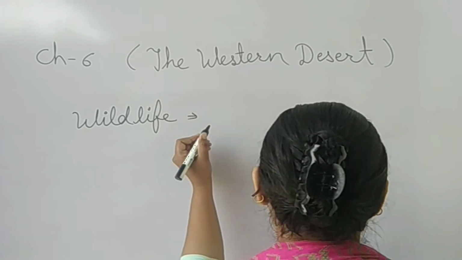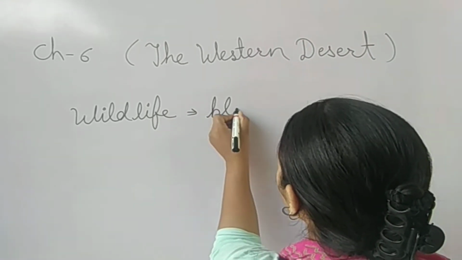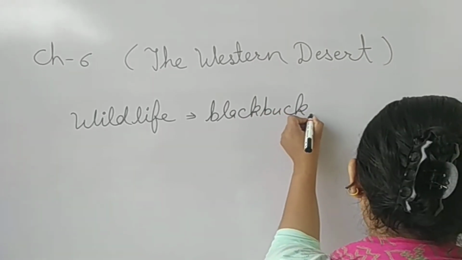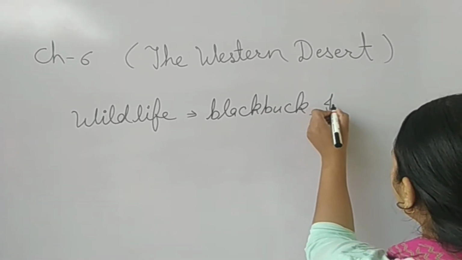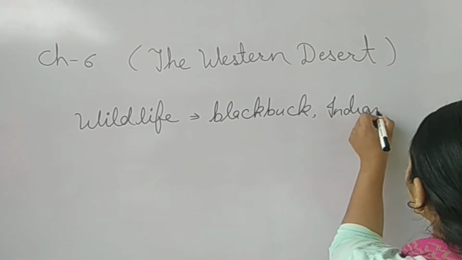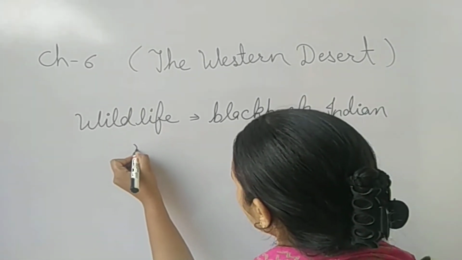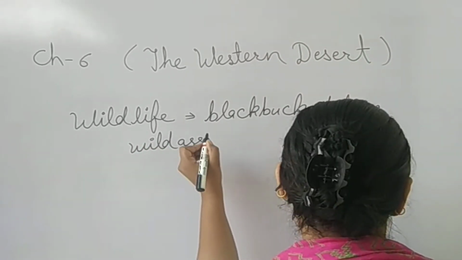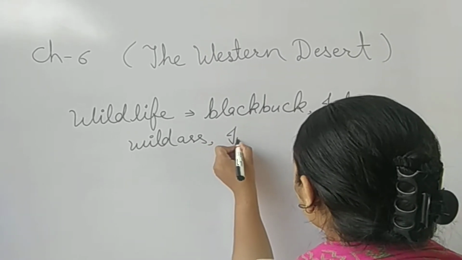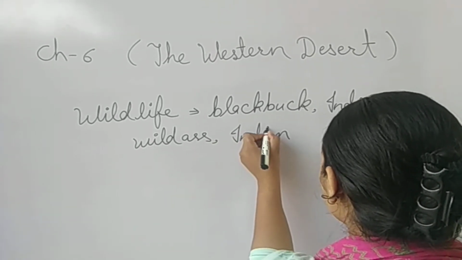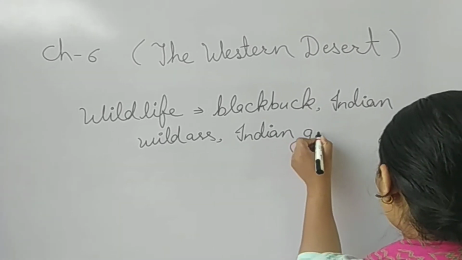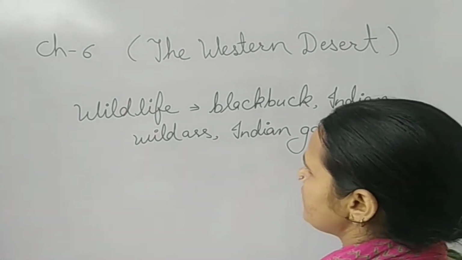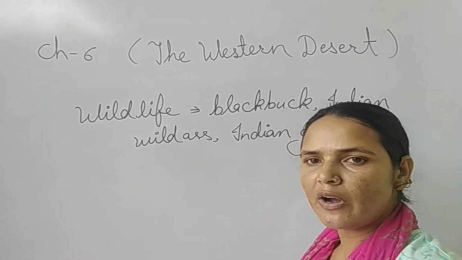Blackbuck, Indian wild ass, Indian gazelle. These are the wildlife found in large number.